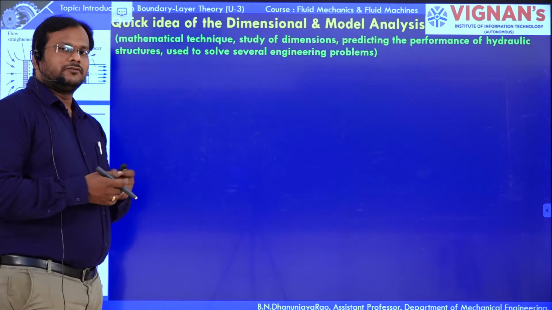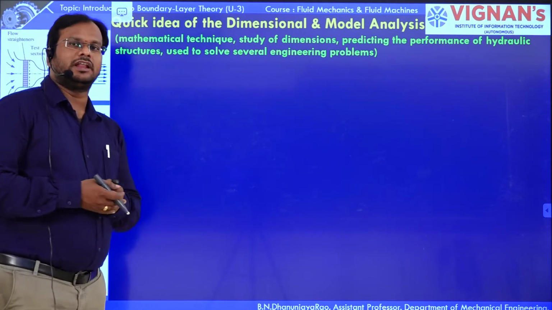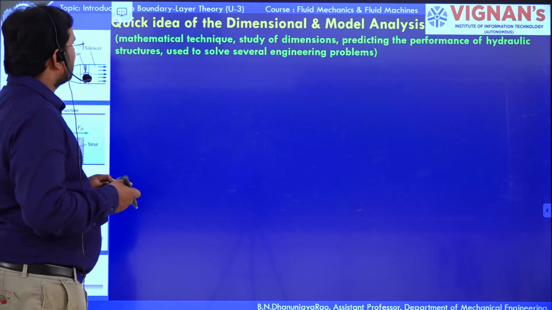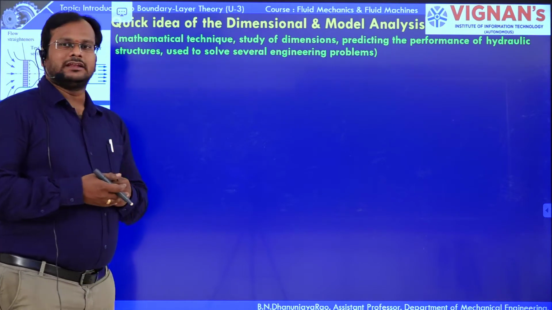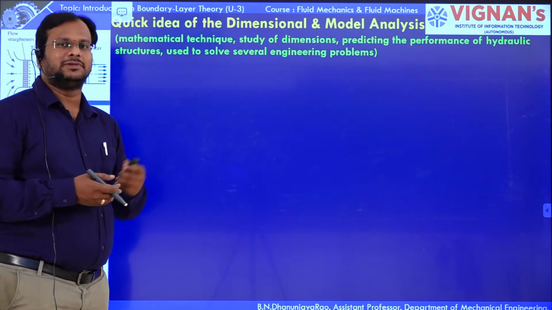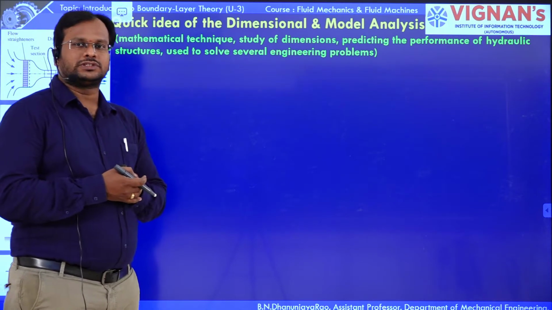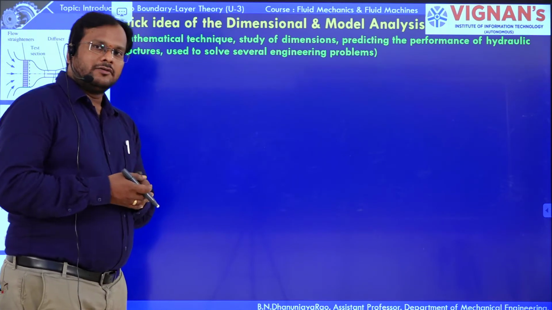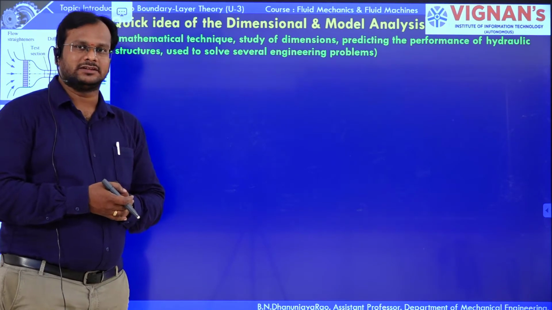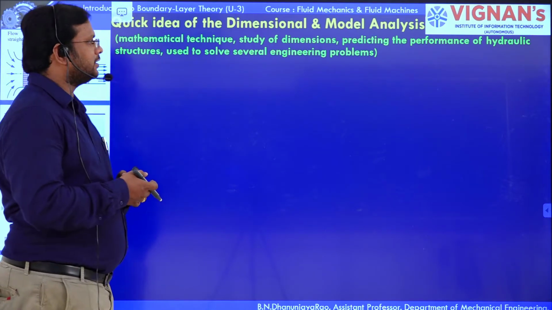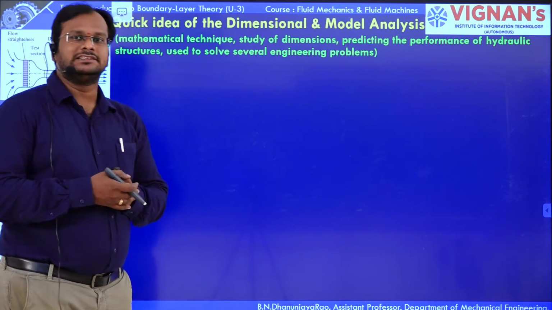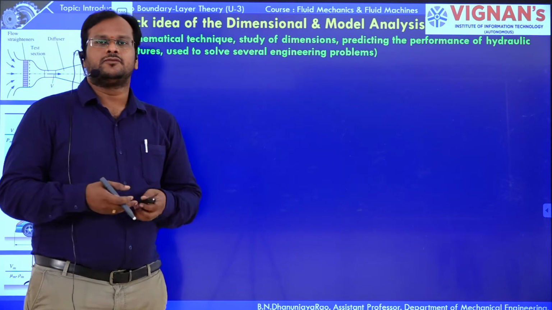And here there is a quick idea of dimensional analysis and model analysis from unit number 3. Okay, so this is the other topic. It is a mathematical technique, the study of dimensions. Dimensional analysis is a mathematical technique in which we study the dimensions. When it comes to model analysis, we can predict the performance of a particular structure, hydraulic structure or a hydraulic machine. These two are used to solve several engineering problems related to fluid mechanics.